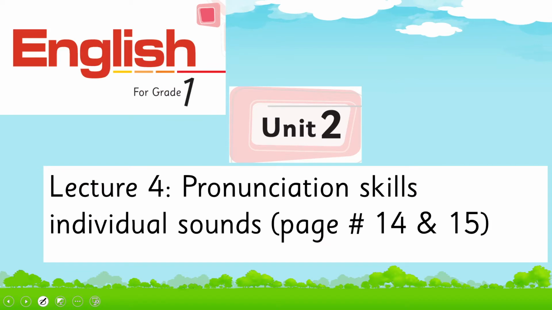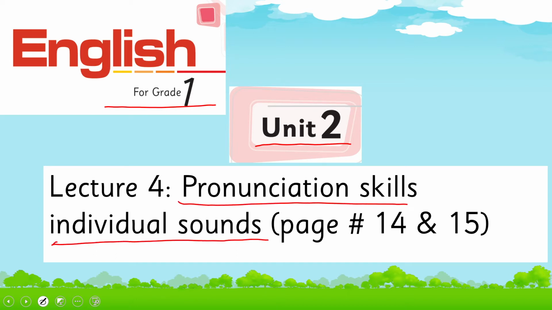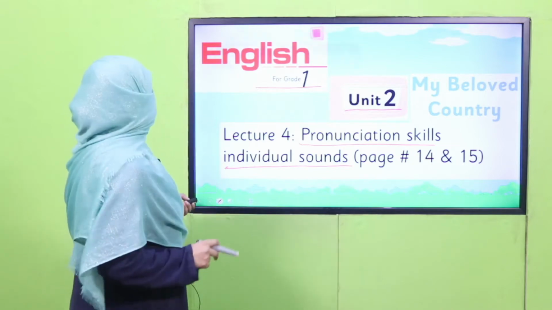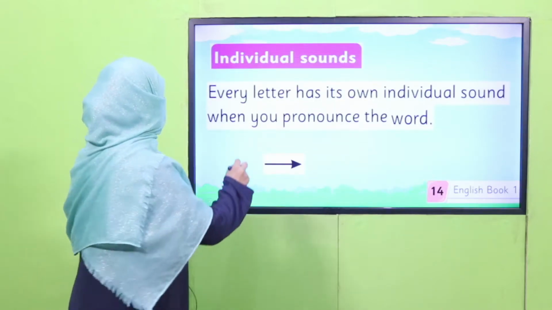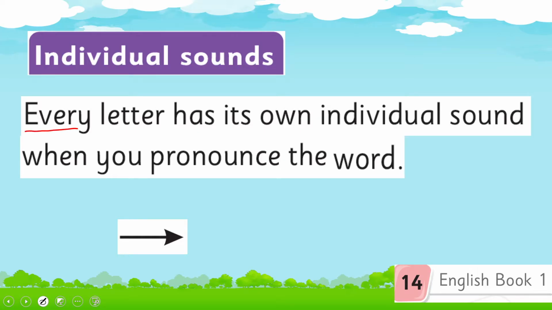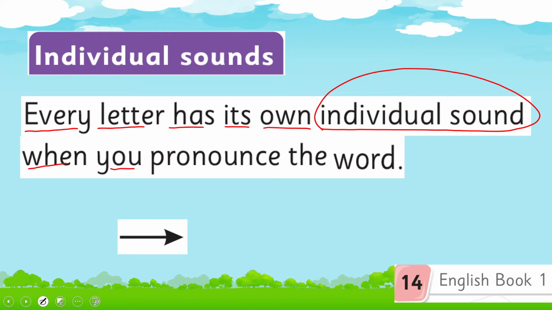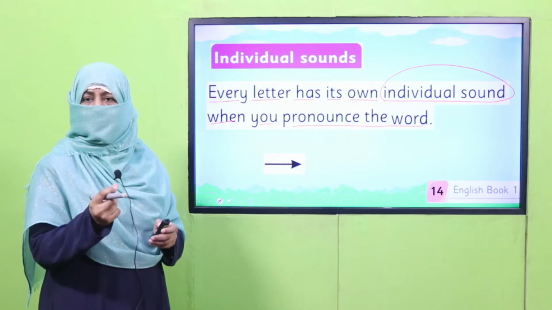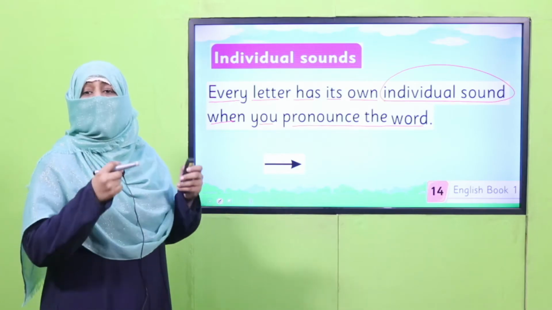Yes. So previously I taught you in unit 2 of grade 1 under pronunciation skills, individual sounds. Do you remember individual sounds? Every letter has its own individual sound when you pronounce the word. Whenever you say a word, the letters which are joined together to make that word have their own individual sounds.